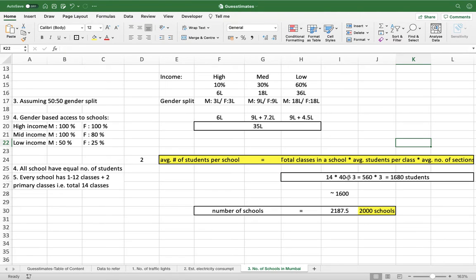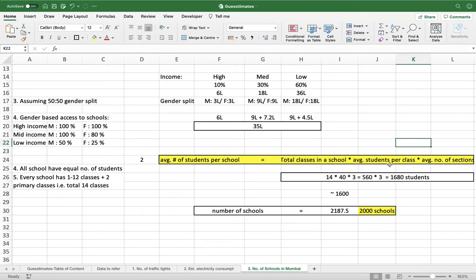So this 40 figure, where has it come from? This has come from my personal experience. I have also gone through schooling, and I have attended school in 4 or 5 schools in different states. So yes, I have pretty good experience. It has ranged from 35 to 50, so 40 is a good enough figure. You may provide some other reasoning and take this figure according to you.